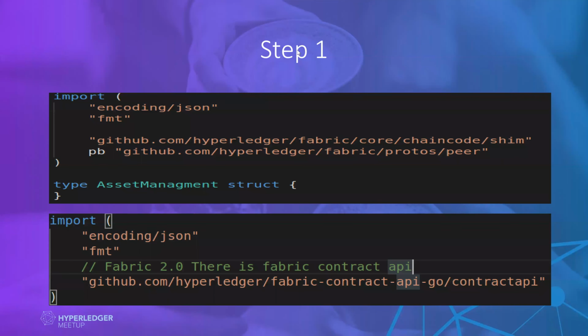Sandeep, okay, sorry. In the first step, we will be importing packages in Go, since I will be using the Go language. We will import a few default packages that we will utilize: one for encoding and decoding JSON, and fmt for the printing functions in Go.